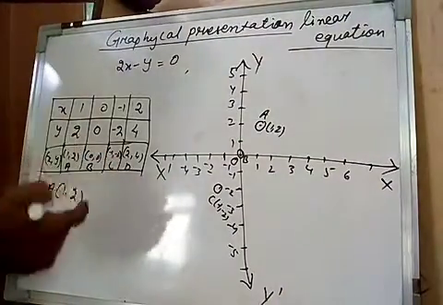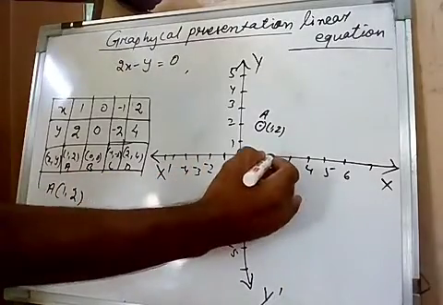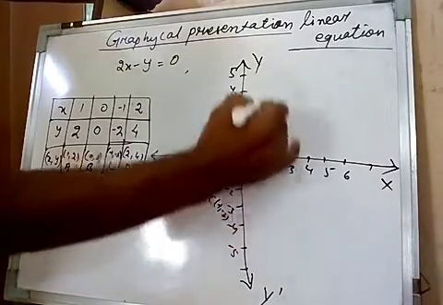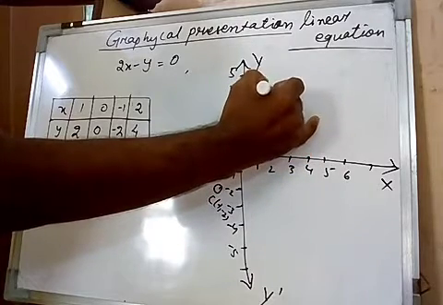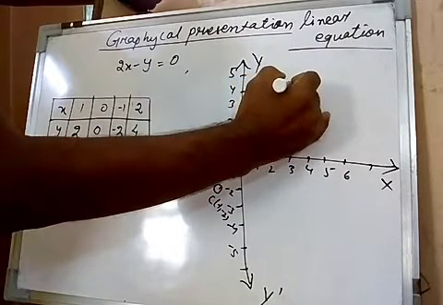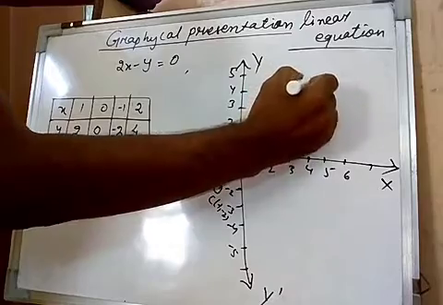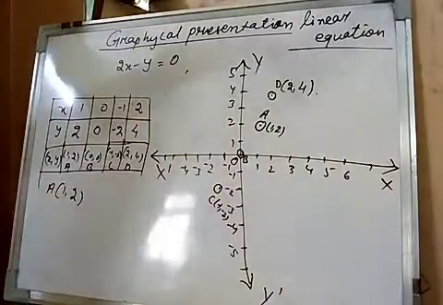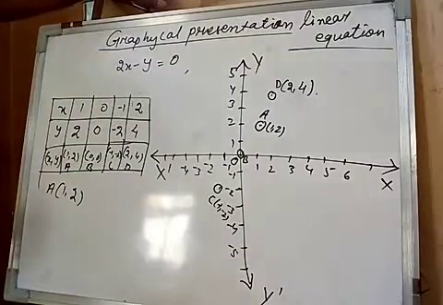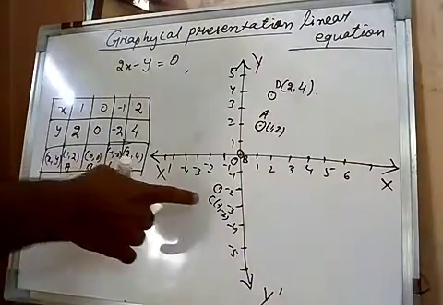Now D, 2 and 4. On the x-axis 2, on the y-axis 4, so this one will come here, this one is D, 2 and 4. Now see here, all the 4 points are in one line, or we can say they are collinear.